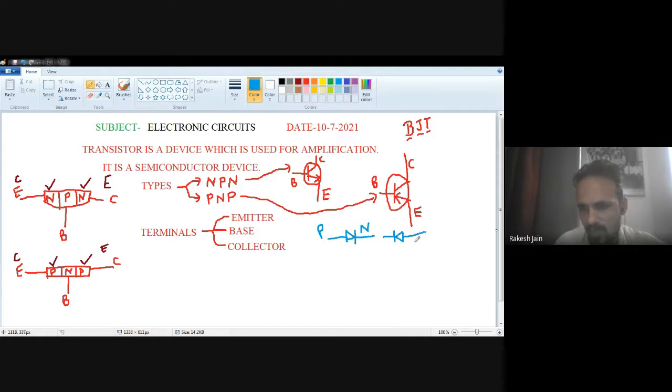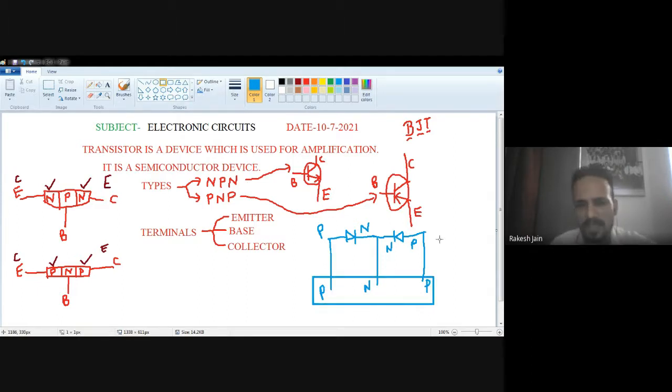So this is a diode also. This terminal is P and this terminal is N. If I connect two diodes back to back, one diode in forward position and the second in reverse position, and take three terminals from them, first, second and third, can we say this is a P terminal, this is also a P terminal, and this, from the combination of both the ends, is an N terminal? So can I say that this is a PNP transistor? If two diodes are connected back to back, can I say that this is a PNP transistor?